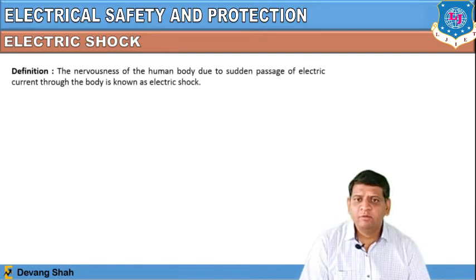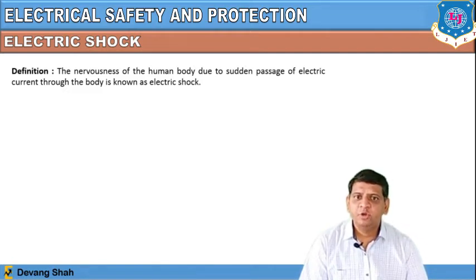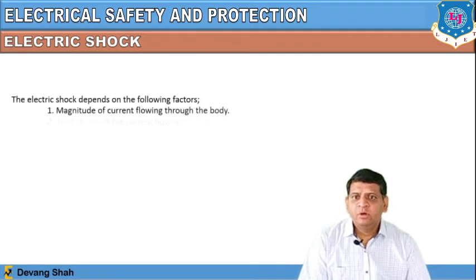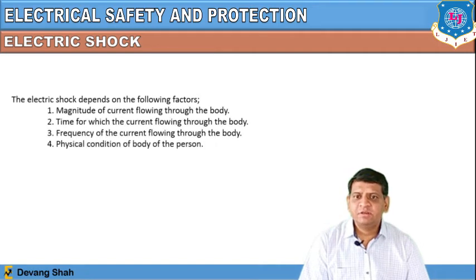electrical shock and what is the definition of this electric shock, where the definition says that the nervousness of the human body due to sudden passage of electric current through the body is known as electric shock. If the human body is experiencing the flow of current through it, that is defined as an electric shock. Right, now how does this electric shock depend on the following parameters?